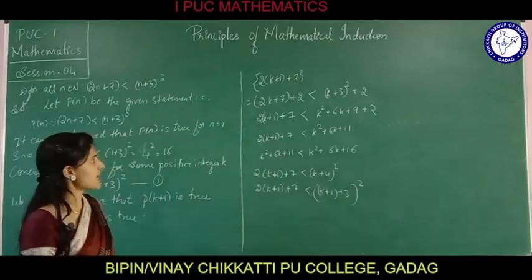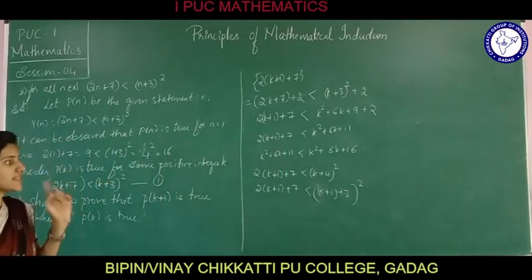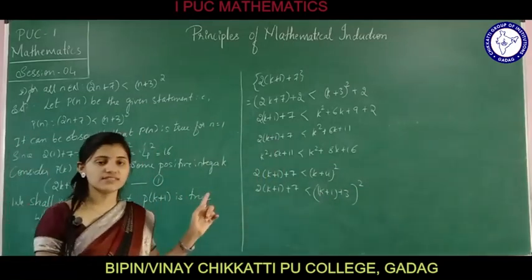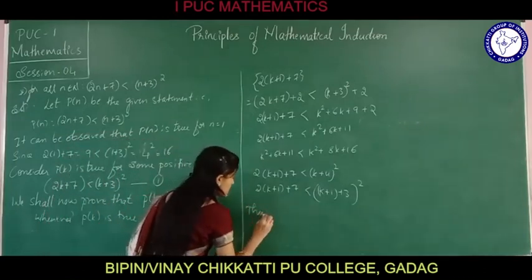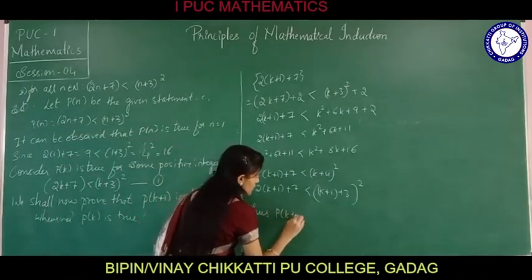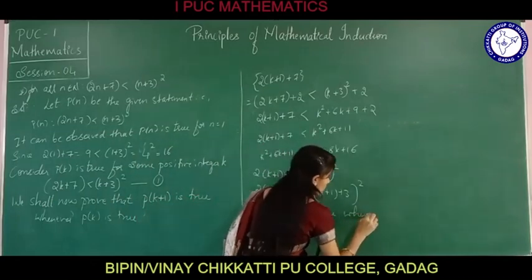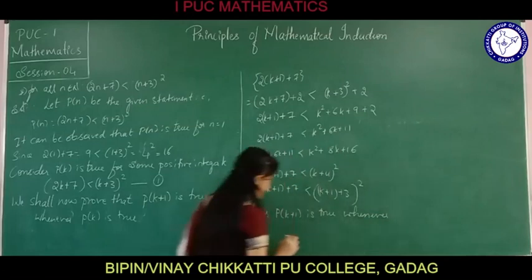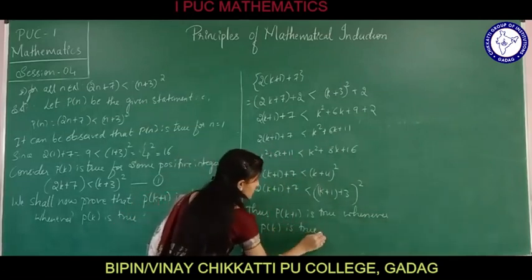Therefore, we proved that 2 into (k plus 1) plus 7 is less than (k plus 1 plus 3) whole square. Thus, P(k plus 1) is true whenever P(k) is true.